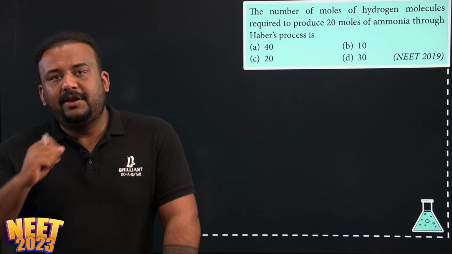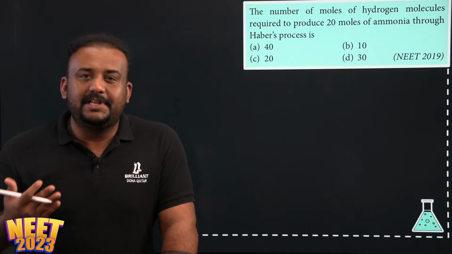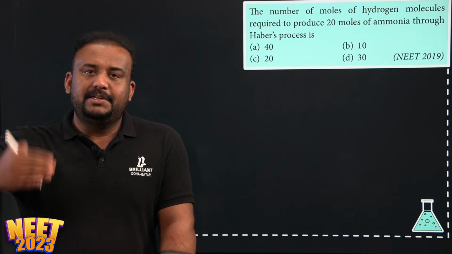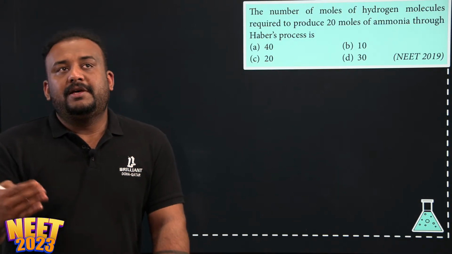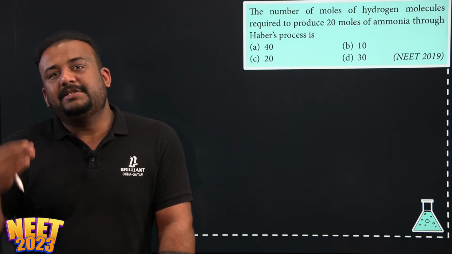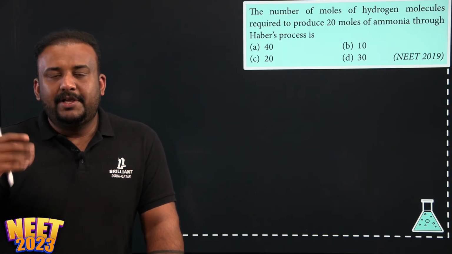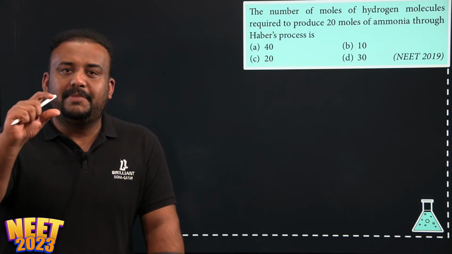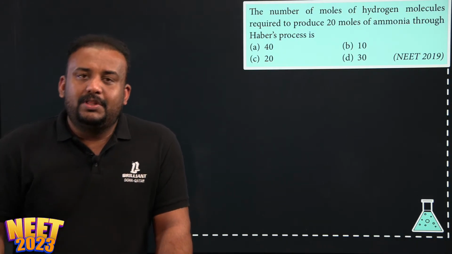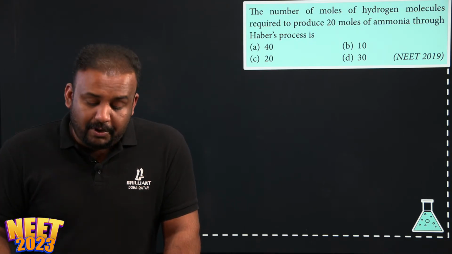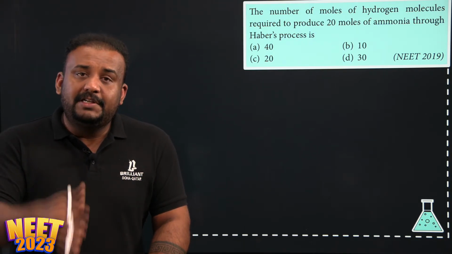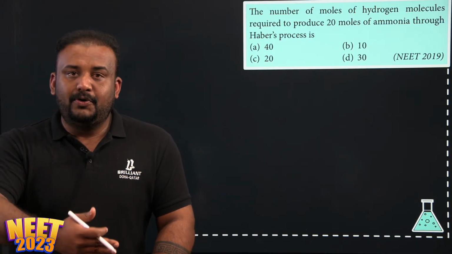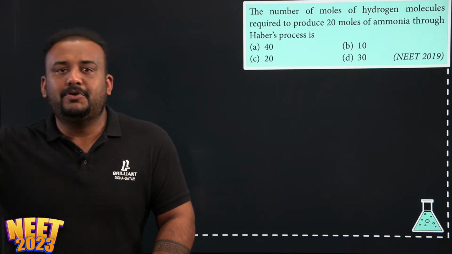You are studying lots of chapters in physics, lots of chapters in chemistry and biology. Many times, a question asked in NEET is not from a single chapter. You might need the knowledge of different chapters altogether to answer one question. So these interlinked questions are very important. For example, you might be well versed in stoichiometry, like you know that these moles will react to give these moles of product.